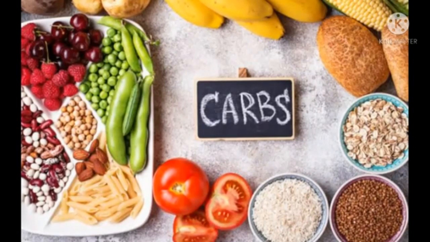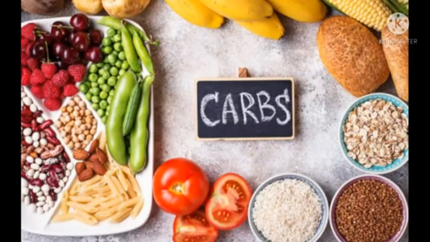Glucose, sugar, and starch are types of carbohydrates. Sugar and starch make up a major part of our food. Carbohydrates are the main and the cheapest source of energy giving food. Carbohydrates are called energy giving food.